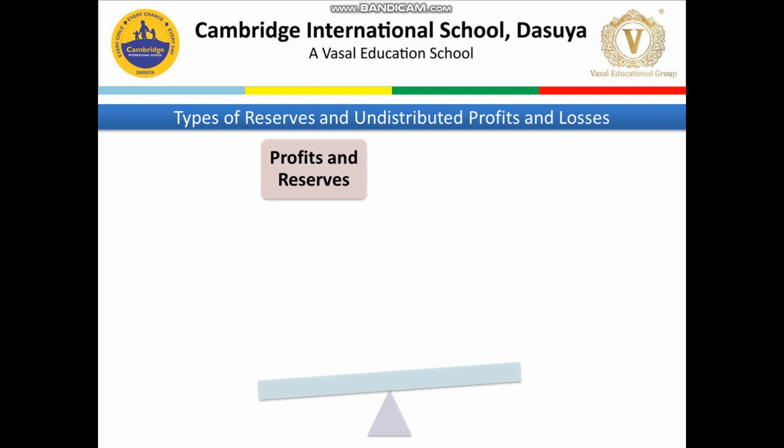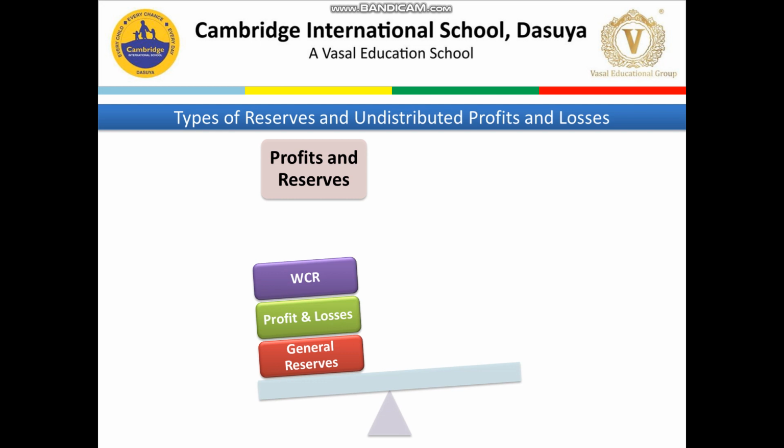First is the profits and reserves. Which types of profits and reserves do we have? First is general reserve. Second is profit and loss. It is only profit and loss; if the term is mentioned in brackets, it becomes a loss. Then workmen compensation reserve, investment fluctuation reserve. There are a lot of reserves like machinery replacement reserve and contingency reserve. If a contingency reserve comes, it is also treated like the others.